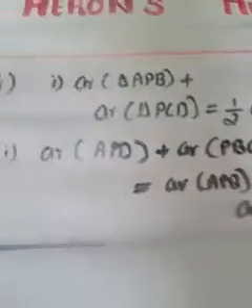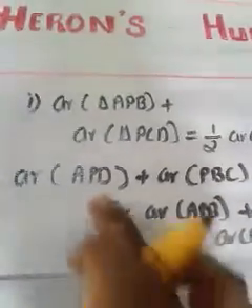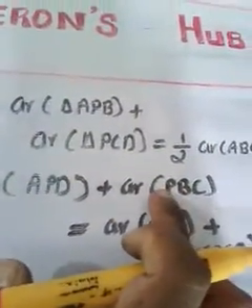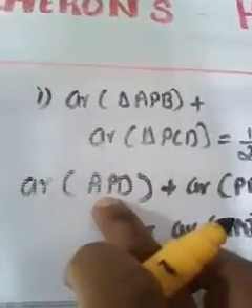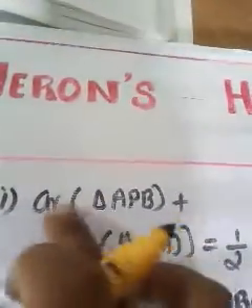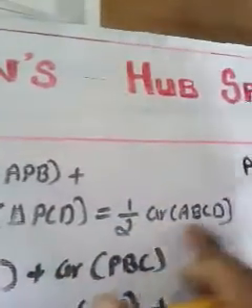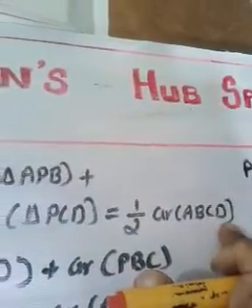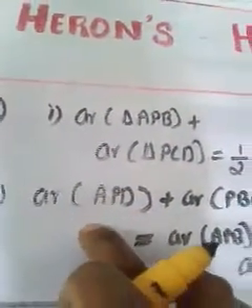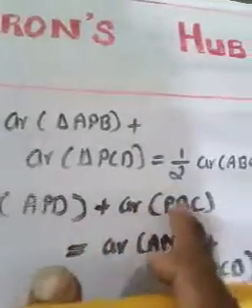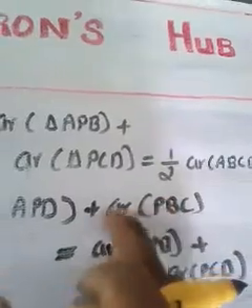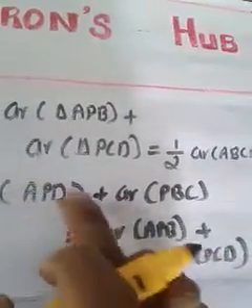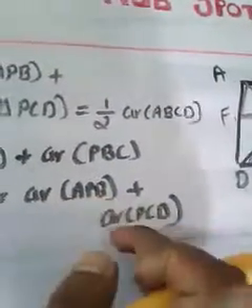In the first sub question, we showed that area of APB plus area of PCD is equal to half into area of ABCD. In the second sub question, we have to show that area of APD plus area of PBC, that means the area of triangle APD and triangle PBC added, is equal to area of APB plus area of PCD.